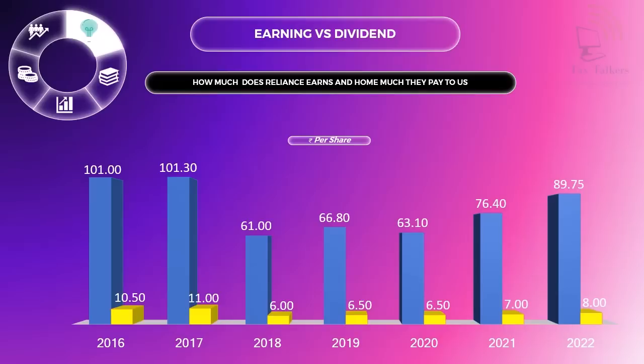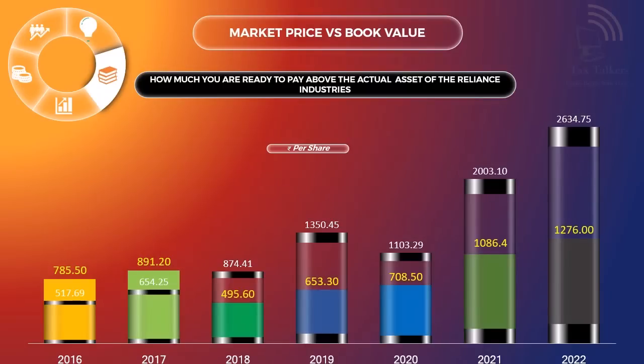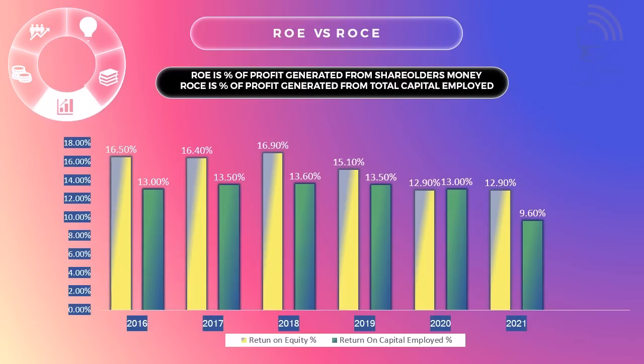In the next slide we compare the book value and market price per share, which means how much extra we pay above the actual asset of the company shown in the books. In 2016 new shareholders were paying less than the book value, which means that at that time the public was paying below the actual asset of the company, which actually means undervalued compared with the actual asset of the company. But as time changed, the upcoming shareholders gave a high premium above the book value of the share. Why? This is due to expected growth in the future, or they have the opinion that the company will outperform in the future.